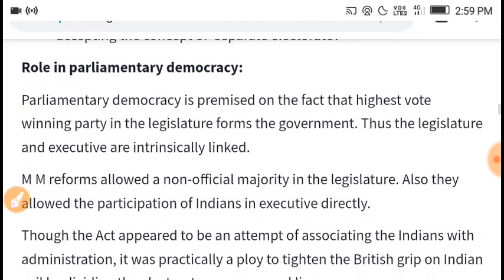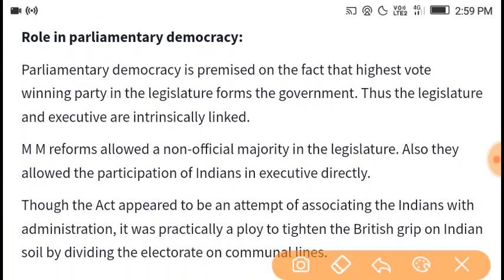Role in parliamentary democracy: parliamentary democracy is premised on the fact that the highest vote winning party in the legislature forms the government.